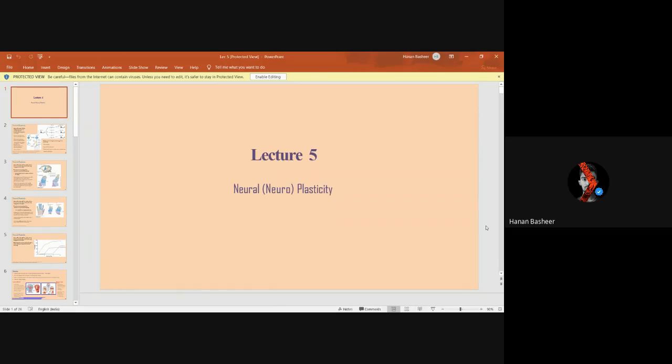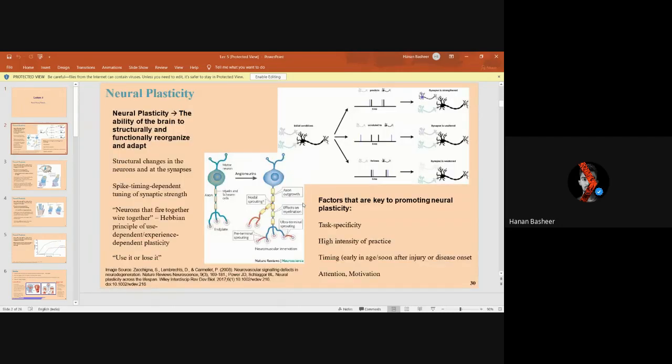Today, I'm going to give you an overview of the last lecture of the biomedical engineering module, which is neuroplasticity. So let's start. Neural plasticity is the ability of the brain to structurally and functionally reorganize and adapt. It is just like a learning mechanism which the brain uses for adapting to its environment.